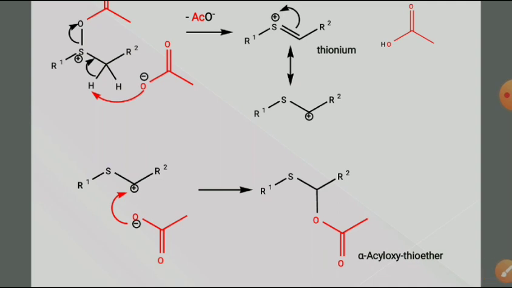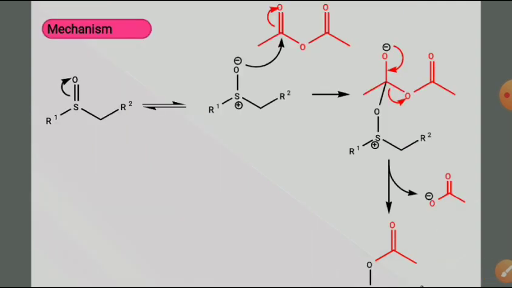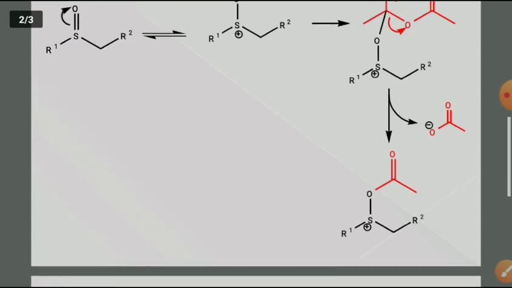We will see again. The sulfoxide has the resonating structure. In that resonating structure, the negatively charged oxygen atom attacks one of the carbons of the acetic anhydride to give such a type of intermediate. After rearranging, the elimination of the acetate group takes place, by migrating that negative charge on the oxygen atom back to its original place, and such a type of intermediate is obtained.